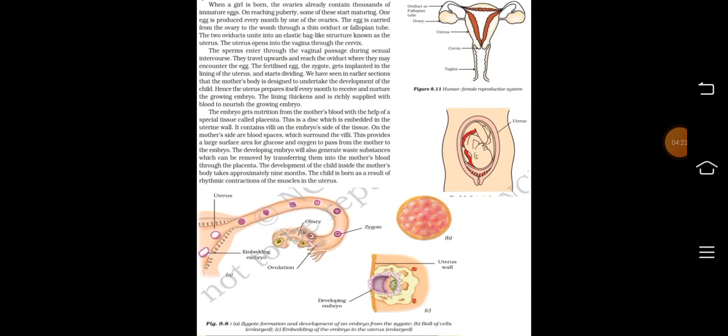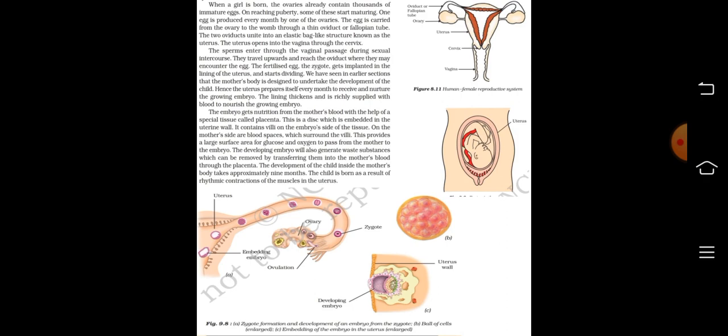When a girl is born, the ovaries already contain thousands of immature eggs. On reaching puberty, some of these start maturing. One egg is produced every month by one of the ovaries. The egg is carried from the ovary to the womb through a thin oviduct or fallopian tube. The two oviducts unite into an elastic bag like structure known as the uterus. The uterus opens into the vagina through the cervix.